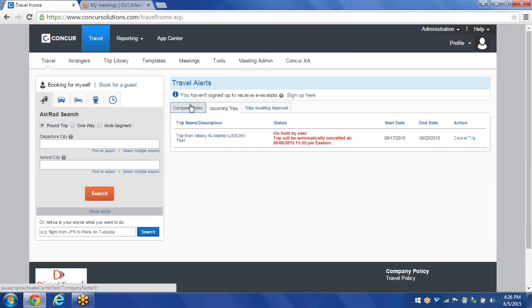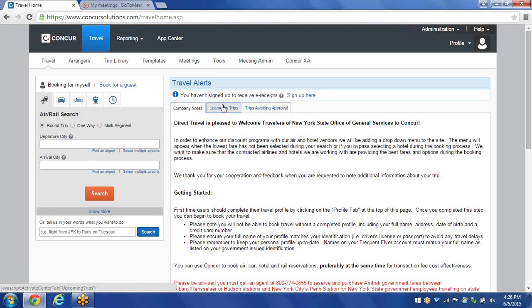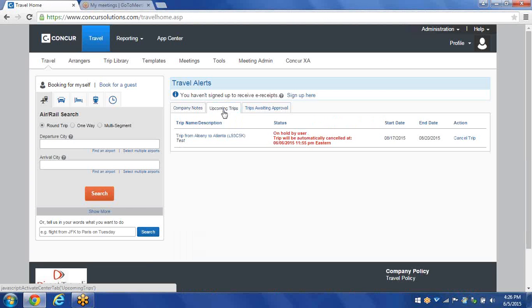If you remember, this page looked like this with the company notes, but instead it defaulted to the Upcoming Trips tab. And if you notice in my Upcoming Trips tab, here's my trip from Albany to Atlanta. The status is on hold by user. Trip will automatically be canceled on June 6, 11:55 p.m. So if I do absolutely nothing between now and 11:55 p.m. tomorrow, my trip will cancel automatically, and I'll receive an email stating that my trip has been canceled.